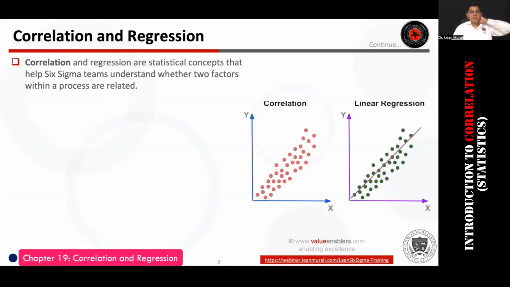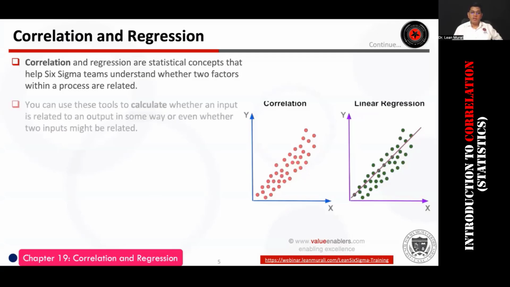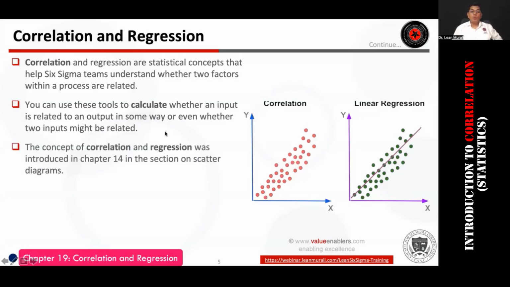Correlation and regression are statistical concepts that help Six Sigma teams understand whether two factors within the process are related. You can use these tools to calculate whether the input is related to the output in some way, or even whether two inputs or outputs may be related at all.